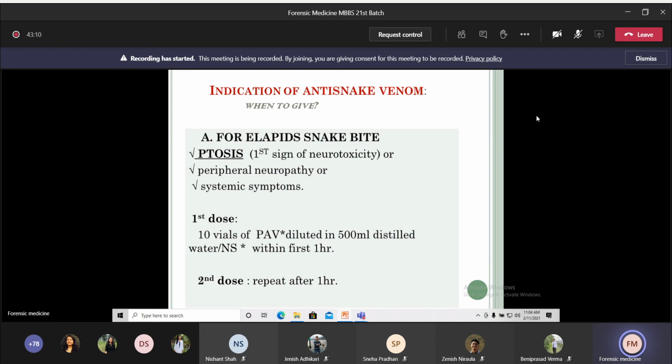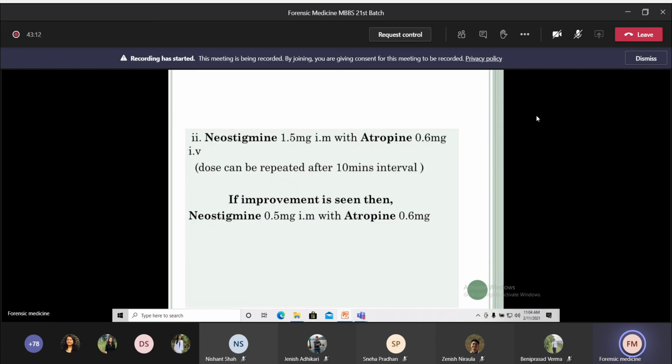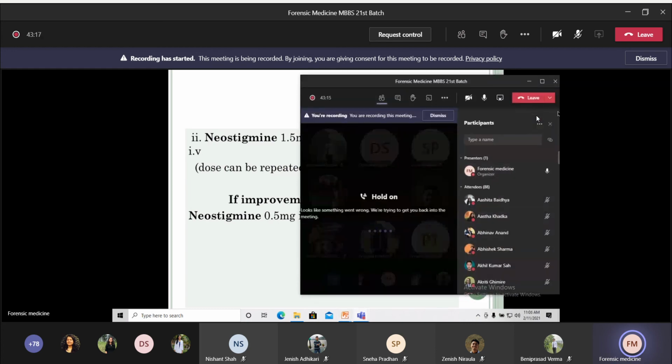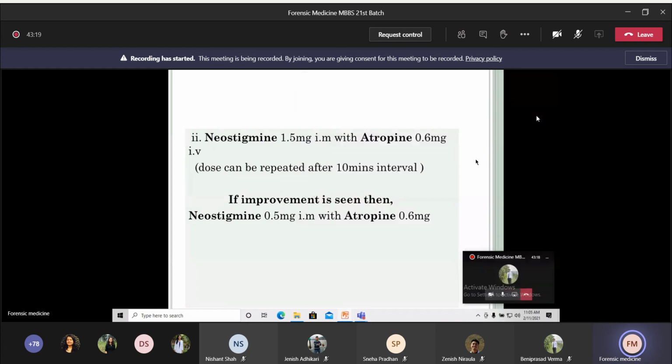Along with this anti-snake venom, you should also give neostigmine 1.5 mg intramuscular with atropine 0.6 mg IV, and then you can repeat the dose after 10 minutes. If improvement is seen in the condition of the patient, then you should taper the dose of neostigmine to 0.5 mg. The role of neostigmine in case of elapid snake bite is that it will reverse the muscle paralysis symptoms.